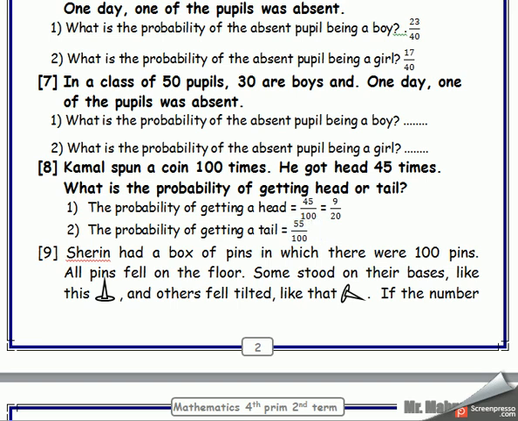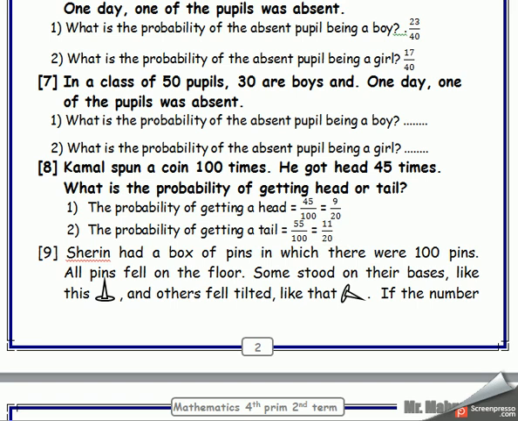It isn't, mister, because 55 and 100 I can divide by 5. When I divide 55 by 5, it will be 11 over, who can tell me? 100 divided by 5 equals 20, mister, and 11 over 20 is in the simplest form.